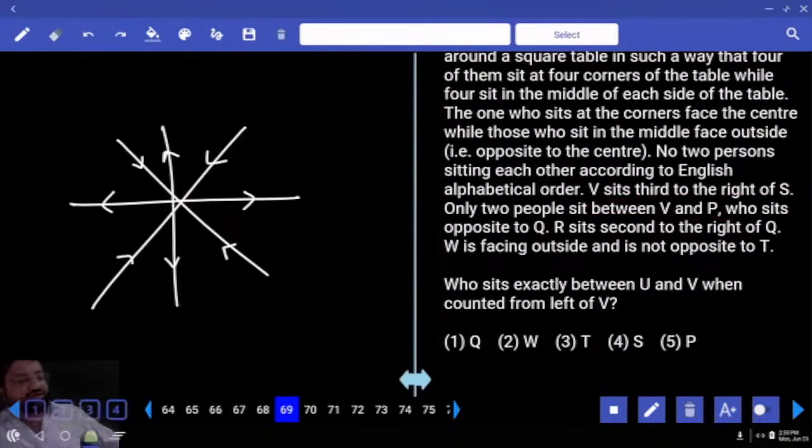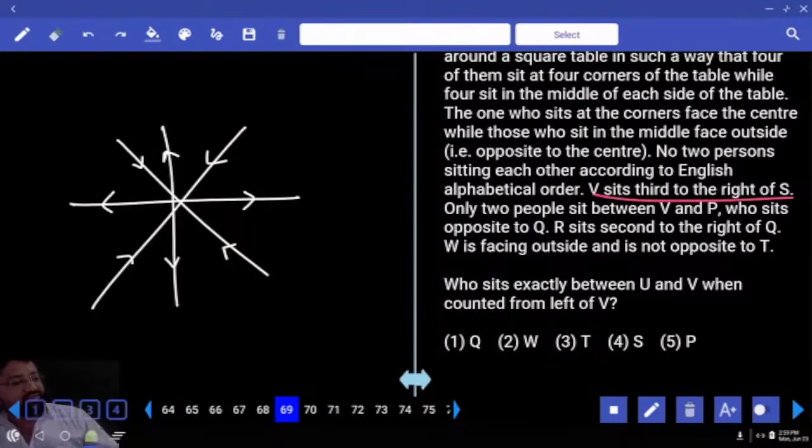V sits third to the right of S, only 2 people between V and P. P sits opposite to Q. R sits second to the right of Q. W is facing outside and is not opposite to T. Done. We don't know the direction of anyone. I know the direction of W, but it is useless. Why is it useless? No connection from W. So what should I do?